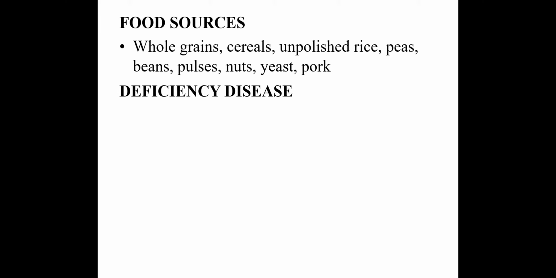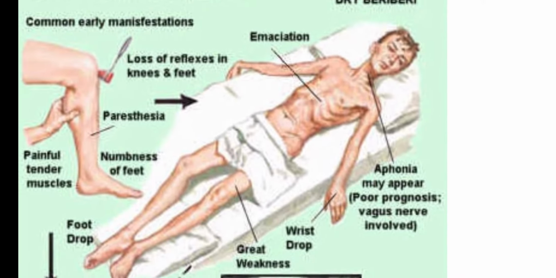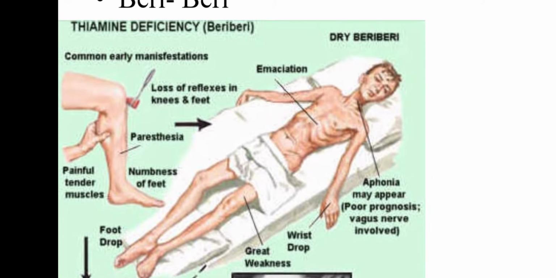Next is the deficiency disease caused due to the lack of vitamin B1 or thiamine in the diet, that is beriberi. Beriberi is the disease in which the skin becomes very dry and the body becomes very weak. There is numbness of feet, painful tender muscles, great weakness, and loss of reflexes in knees and feet.